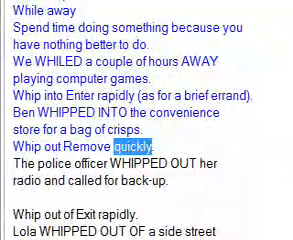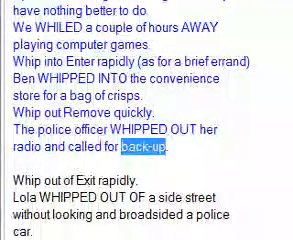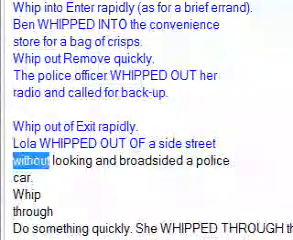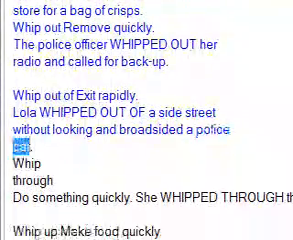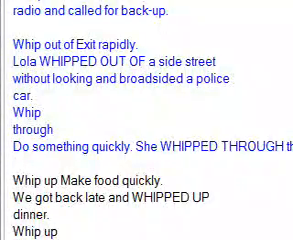Whip out: remove quickly. The police officer whipped out a radio and called for backup. Whip out of: exit rapidly. Lola whipped out of a side street without looking and broadsided the police car. Whip through: do something quickly. She whipped through the task.